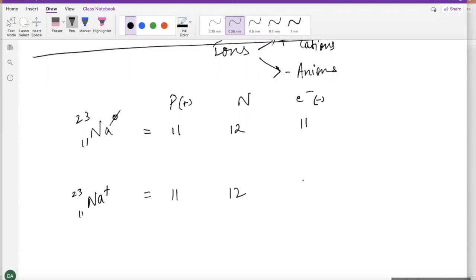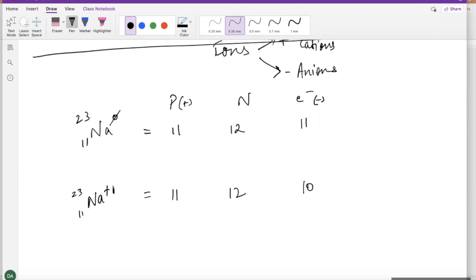So how many electrons do we have here, guys? We have 10 electrons. And why did we stop at 10? Why not 9 or 8? Because this is plus 1. When we just say plus, we mean plus 1. If it's plus 2, it will say plus 2. If it just says plus, that means it's plus 1.